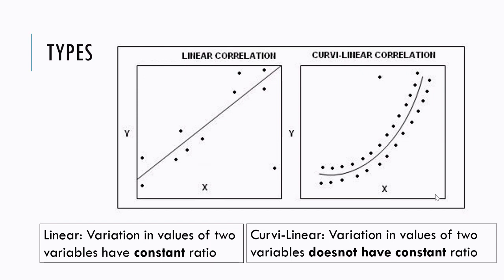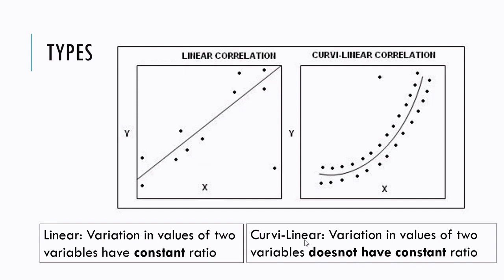However, non-linear or curvilinear relationship means that amount of change in one variable does not bear constant ratio to the amount of change in other variable. That means one variable is changing, leading to change in another variable, but the ratio of change is not constant throughout the range. So such type of relationship is known as curvilinear relationship or curvilinear correlation. It is also known as non-linear relationship.